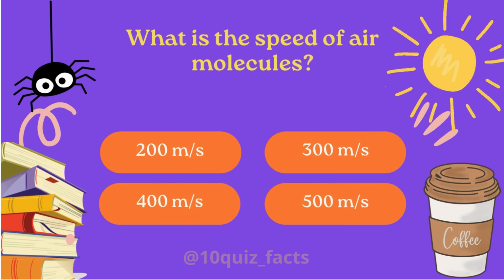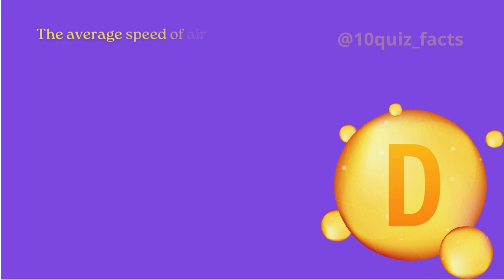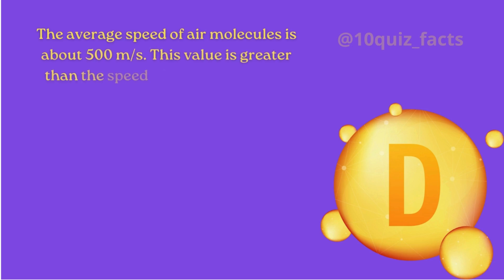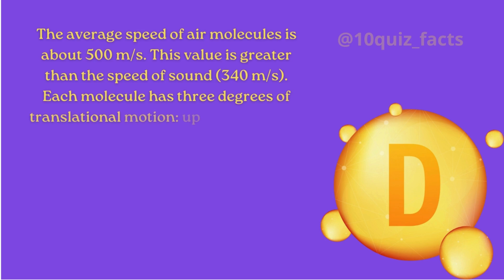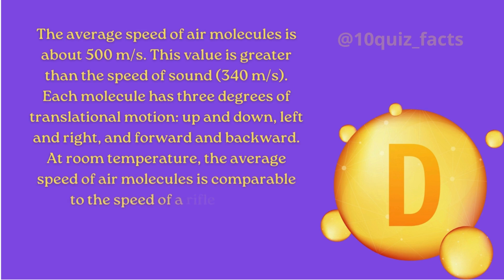What is the speed of air molecules? The average speed of air molecules is about 500 meters per second. This value is greater than the speed of sound, 340 meters per second. Each molecule has 3 degrees of translational motion: up and down, left and right, and forward and backward. At room temperature, the average speed of air molecules is comparable to the speed of a rifle bullet.